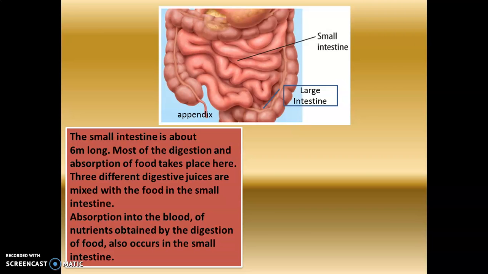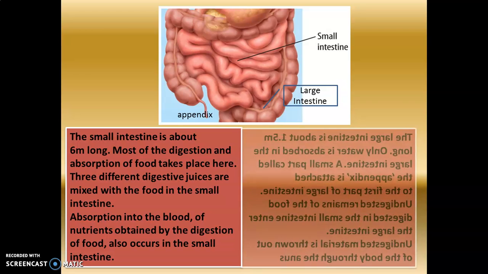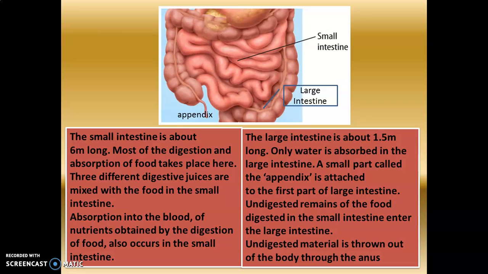Or the nutrients obtained by digestion should be absorbed by the blood so that they are passed to various parts of the body. So all absorption into the blood, or absorption of the nutrients, takes place in the small intestine. Then we have the large intestine, which is about 1.5 meters long, and here only water is absorbed because most of the process of digestion has already taken place in the small intestine. So what is left over or not digested is passed to the large intestine. So only water is absorbed here.